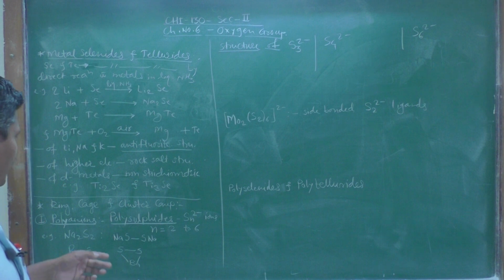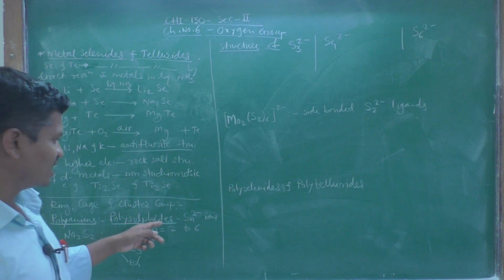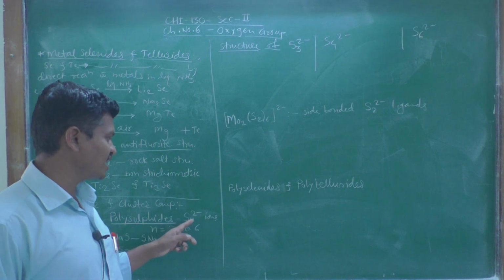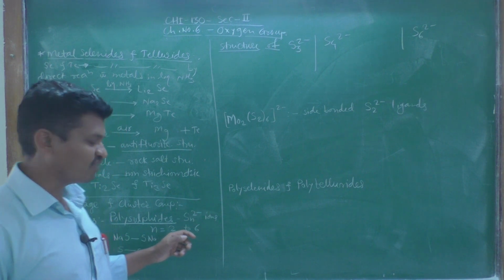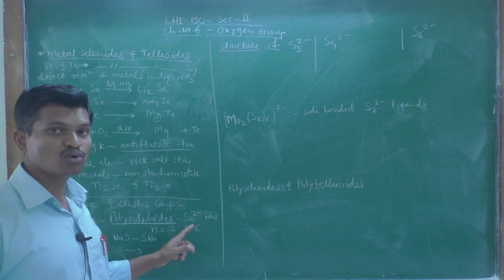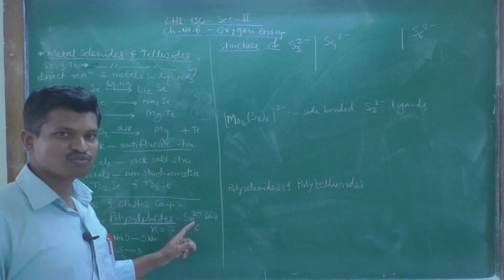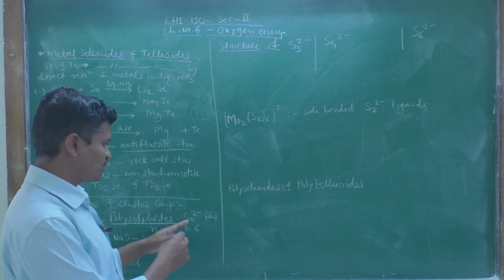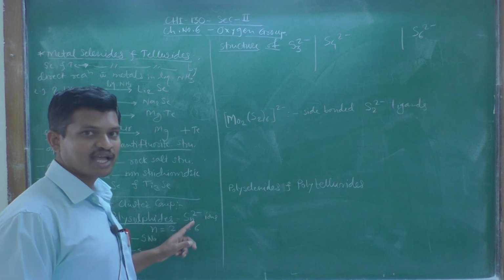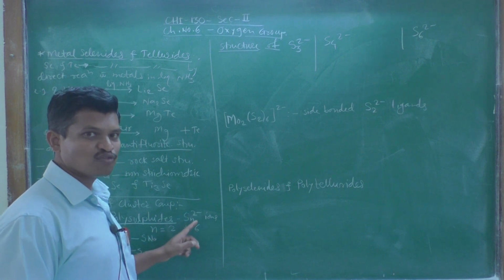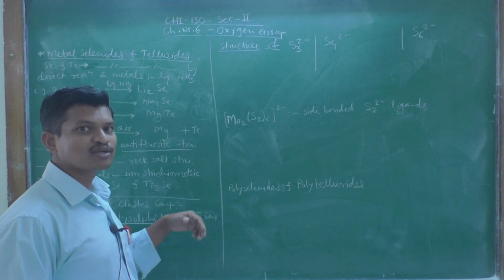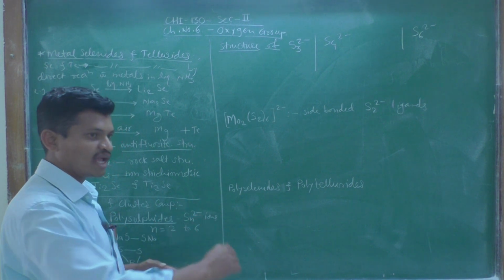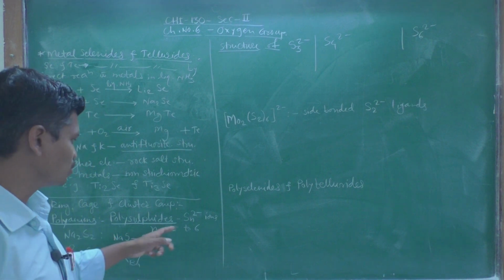For example, these polysulfide ions contain Sn 2 minus ions, where the value of n is from 2 to 6, that is, it may be S2 2 minus, S3 2 minus, S4 2 minus, S5 2 minus and S6 2 minus. So, the value n lies between 2 and 6.